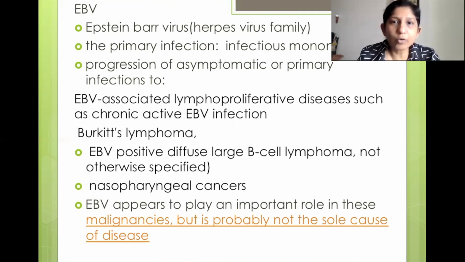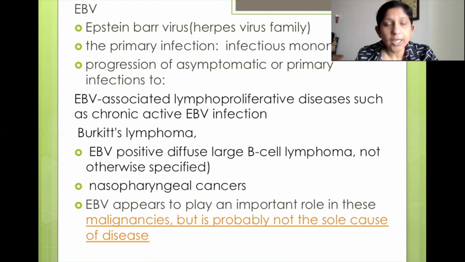So Burkitt's lymphoma, I would discuss in lymphomas, but then it is caused by EBV. So it's an overlapping topic. So I would only mention the name over here. So it causes lymphoproliferative diseases due to a chronic EBV infection. So that is Burkitt's lymphoma, which is a type of a B cell lymphoma or a non-Hodgkin's type of B cell lymphoma.